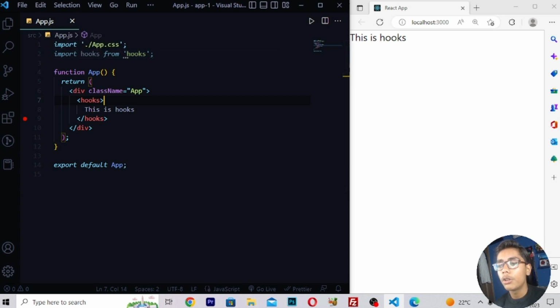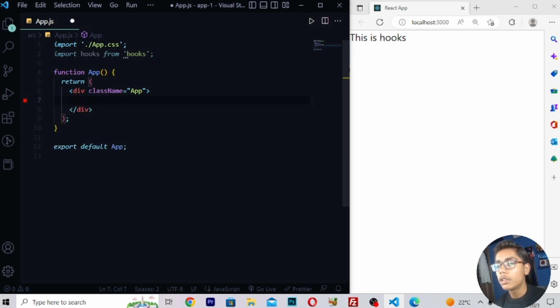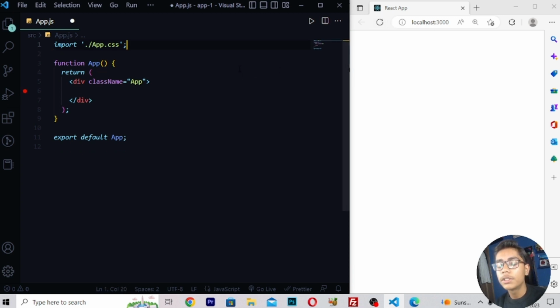We are getting our app.js file in which we have all the tags here. In the previous video, we learned about hooks at a glance. This was the tags of that video. Now in this video, I will be telling you about this amazing event handling. Like in the previous video, we imported all the stuff of hooks, then we wrote the text about hooks to check if it is working or not.